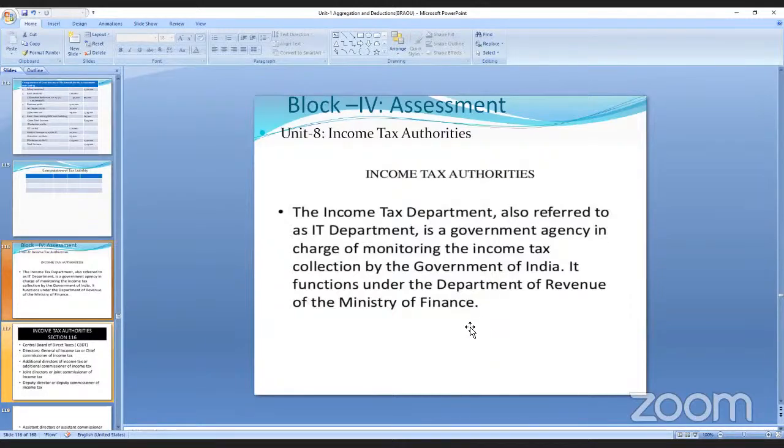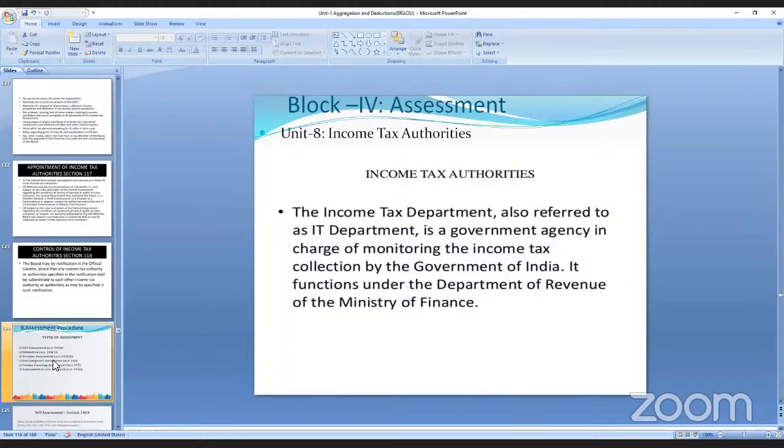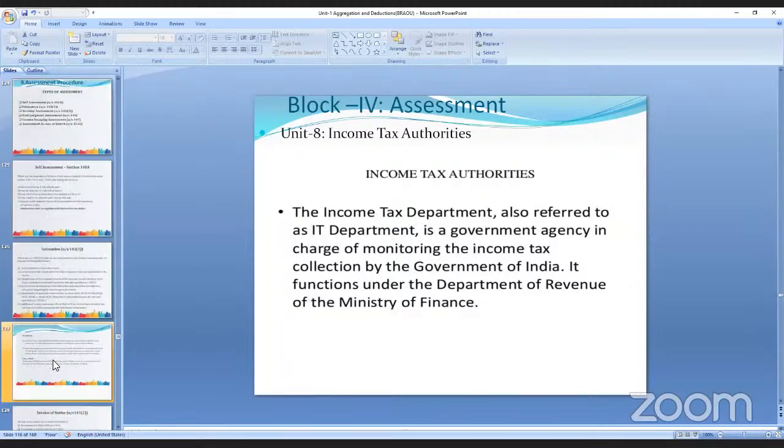These are the authorities. Now, at what time do you have your class? 12 o'clock. 10:30 to 11:30. So your income tax authorities, tomorrow we'll take. These are all very important. These are very easy. And the types.